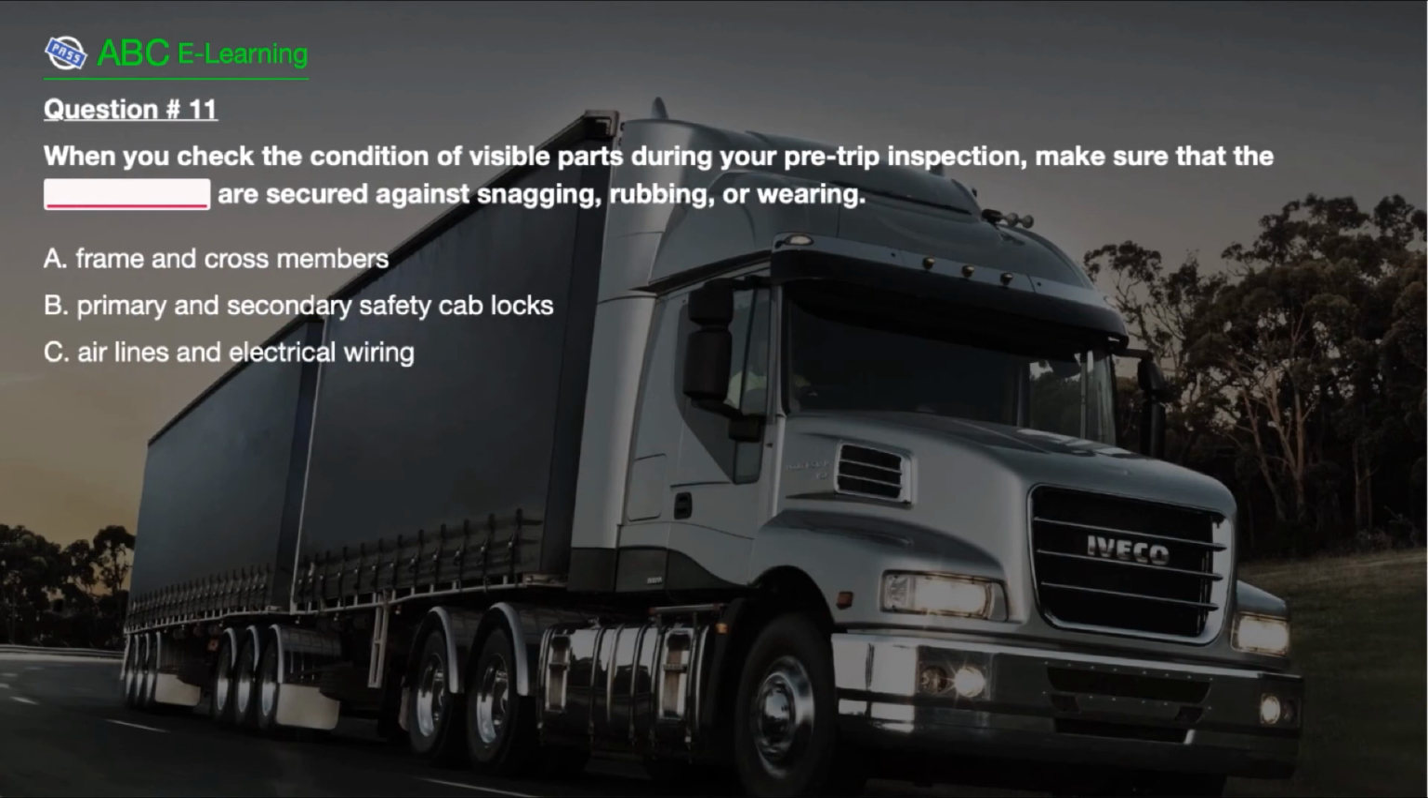Question number 11. When you check the condition of visible parts during your pre-trip inspection, make sure that they are secured against snagging, rubbing, or wearing. A. Frame and cross members. B. Primary and secondary safety cab locks. C. Airlines and electrical wiring.